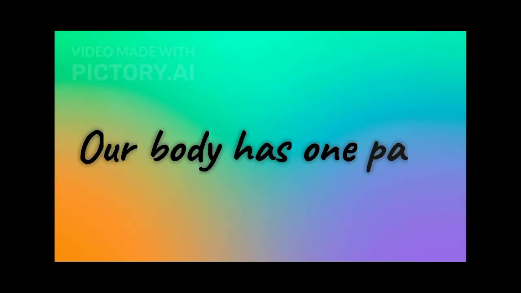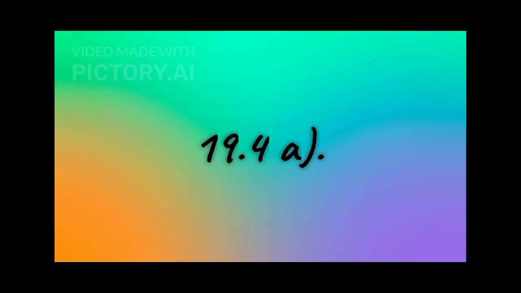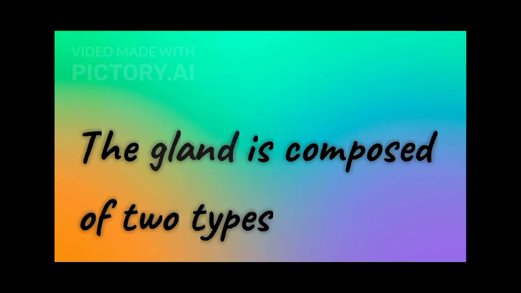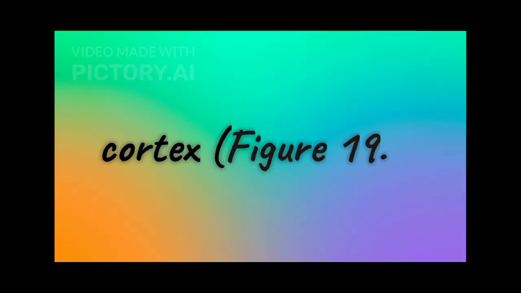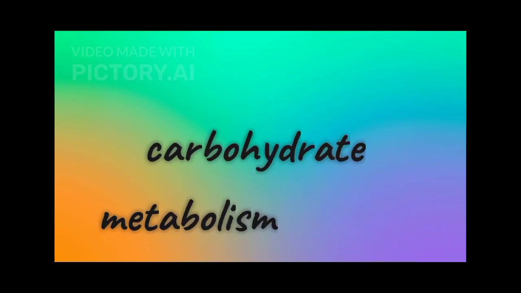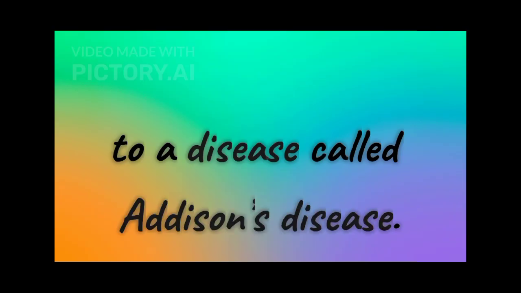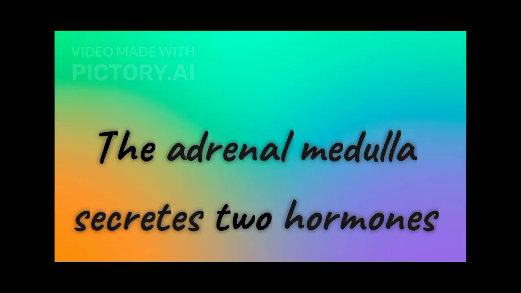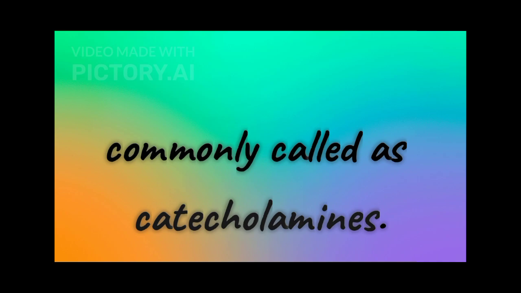19.2.7 Adrenal gland. Our body has 1 pair of adrenal glands, 1 above each kidney, figure 19.4a. The gland is composed of 2 types of tissues. The centrally located tissue is called the adrenal medulla, and outside this lies the adrenal cortex, figure 19.4b. Underproduction of hormones by the adrenal cortex alters carbohydrate metabolism, causing acute weakness and fatigue, leading to a disease called Addison's disease. The adrenal medulla secretes 2 hormones called adrenaline or epinephrine and noradrenaline or norepinephrine. These are commonly called catecholamines.